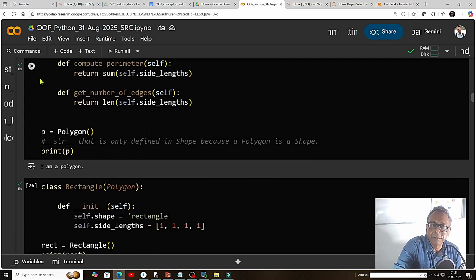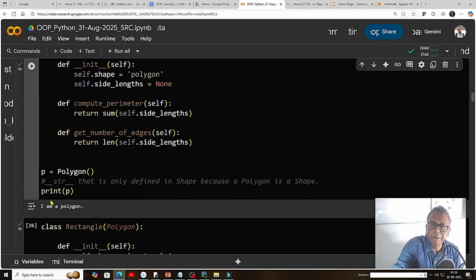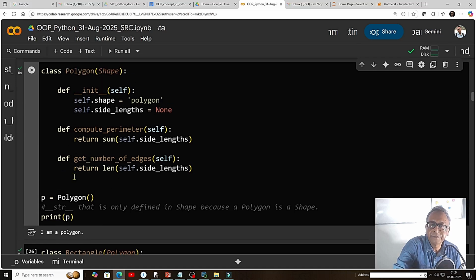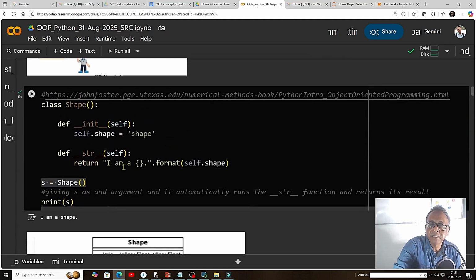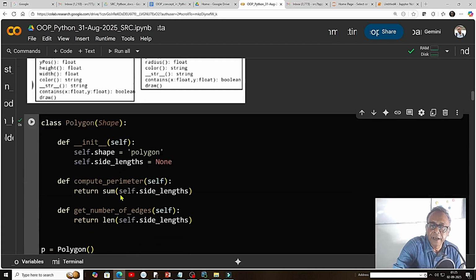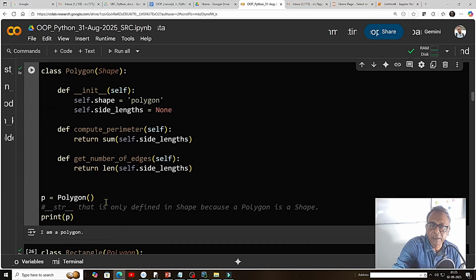Whenever I create a polygon, and it says "I'm a polygon", that comes from these methods. See here, "I'm a polygon" is not there, it comes from the Shape class. This is not automatically called. If I do not have this method built into the child class, it will go to the parent class, and it will come to "I'm a polygon".